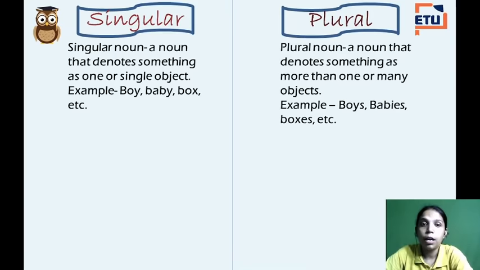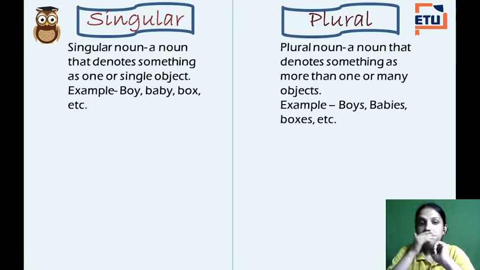Singular noun: a noun that denotes something as one or single object. Same goes for a plural noun. Plural noun: a noun that denotes something as more than one. Like I said, something that is more than one or many objects.